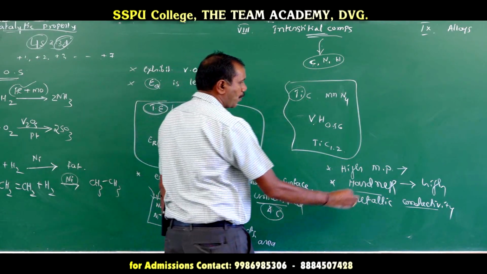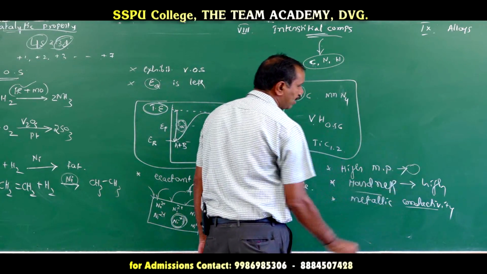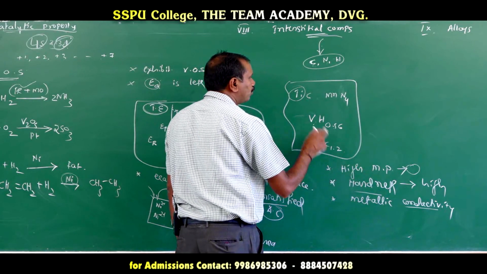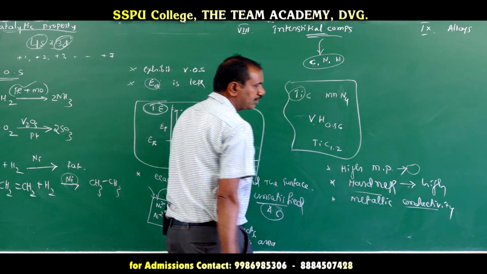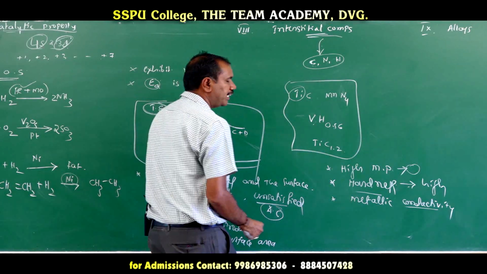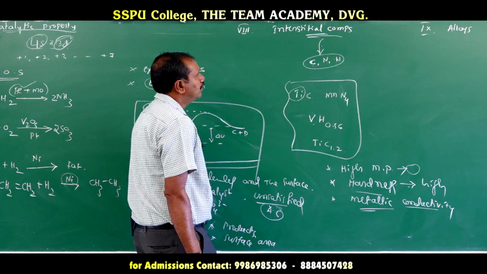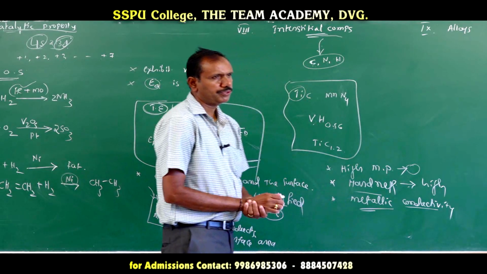Once the interstitial compounds are formed, their melting point is very high. To increase the melting point of those compounds, we have to add the smaller components. To increase the hardness, we are adding those substances, but they can maintain some metallic conductivity. So these are the applications of interstitial compounds.